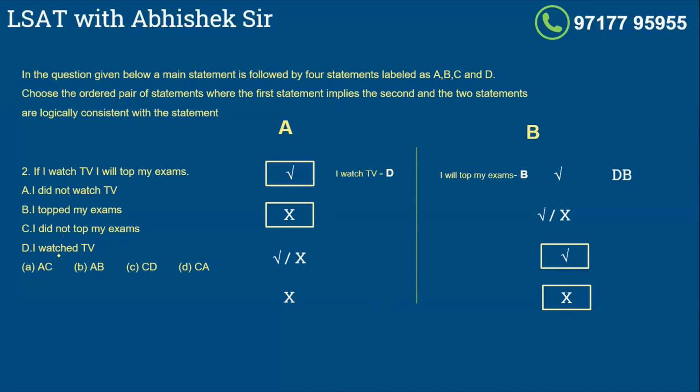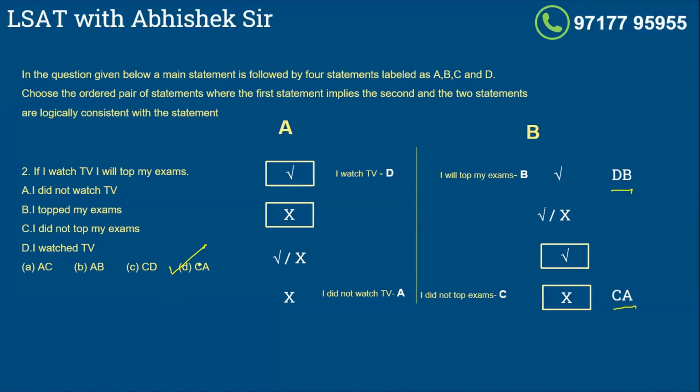Let's look at the second answer, which is effect did not happen, which means I know that I did not top my exam, which is C. So which means now that I would not have watched TV. If the effect did not happen, the cause also would not happen. I did not watch TV is A. So the other answer is CA. So the two correct answers are DB and CA. I've only been given CA. So the answer is D.